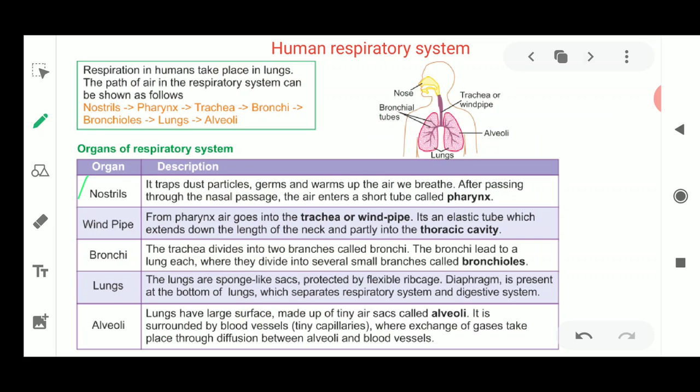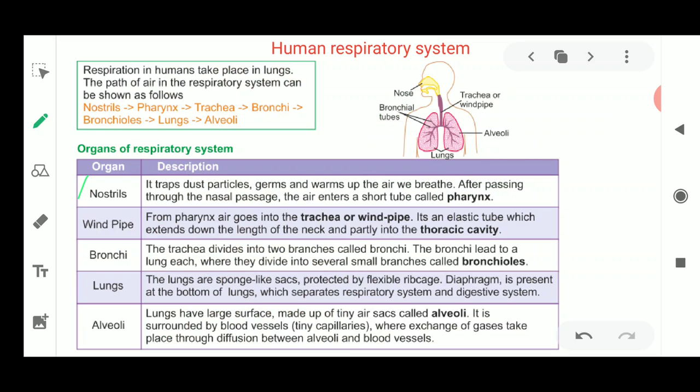Now we have one pair of nostrils, what is its function? These nostrils filter out dust particles and germs and warm up the air we breathe. Air then passes through the nasal passage and enters a small tube called the pharynx.